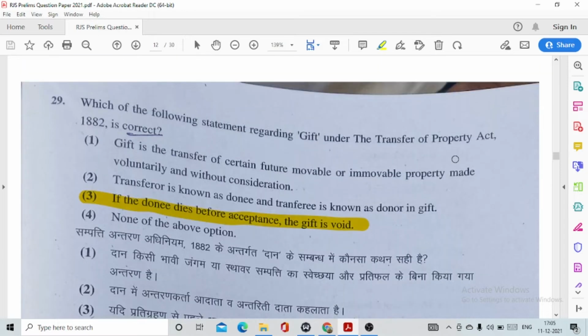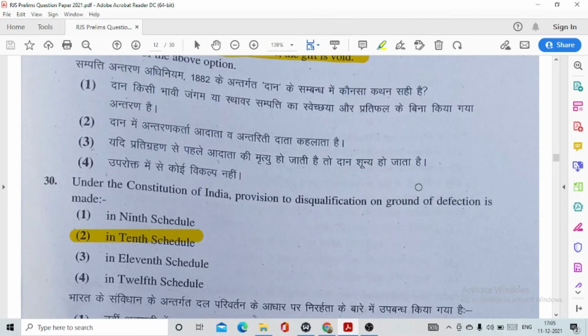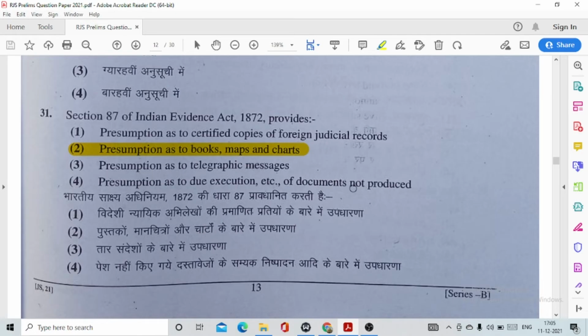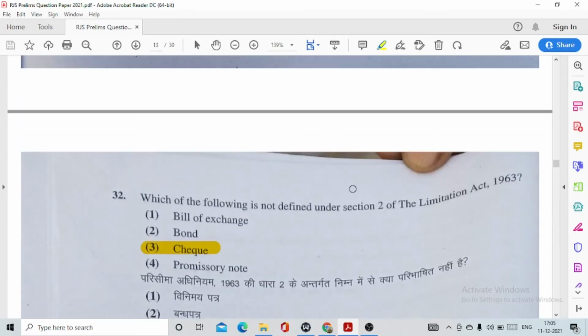Question number 29. Which of the following statements regarding gift under the Transfer of Property Act 1882 is correct? This is option number 3. If the donee dies before acceptance, the gift is void. Question number 30. Under the Constitution of India, provision for disqualification on ground of defection is made in option number 2, the 10th Schedule. Question number 31. Section 87 of the Indian Evidence Act 1872 provides option number 2, presumption as to books, maps and charts.